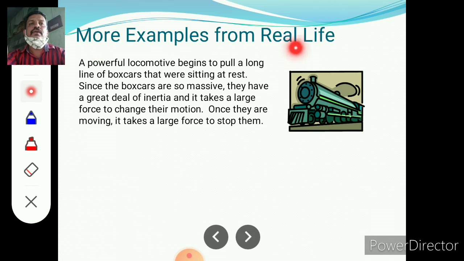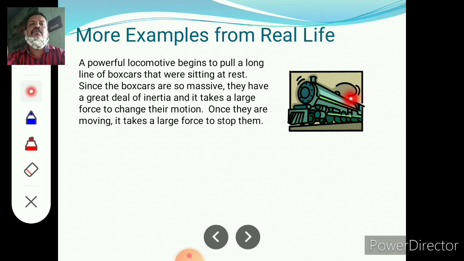For example, in real life, a powerful locomotive begins to pull a long line of boxcars that were sitting at rest. Since the boxcars are so massive, they have a great deal of inertia and it takes a large force to change their motion. Once they are moving, it takes a large force to stop them.